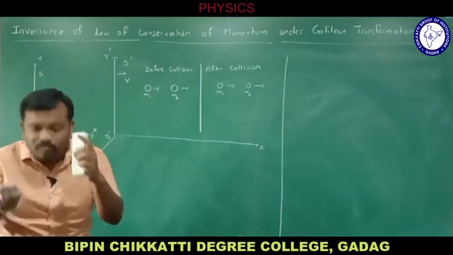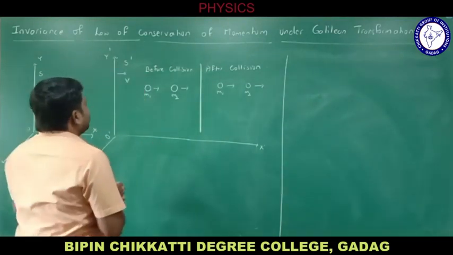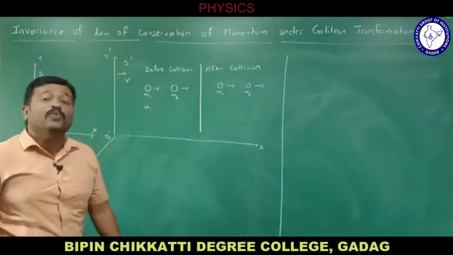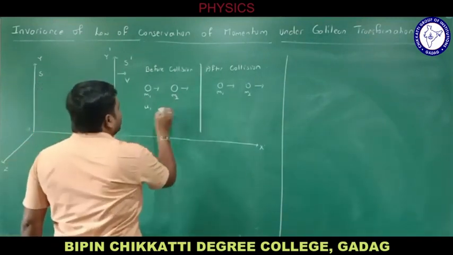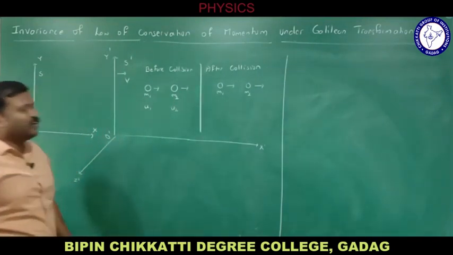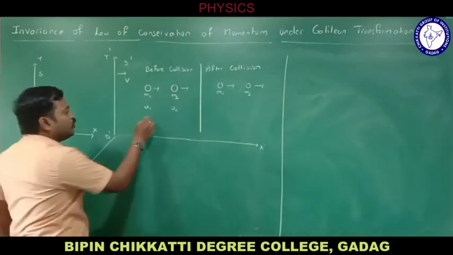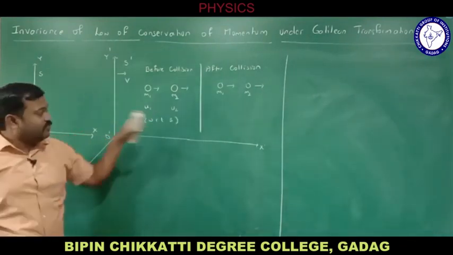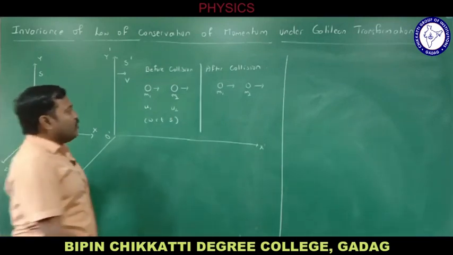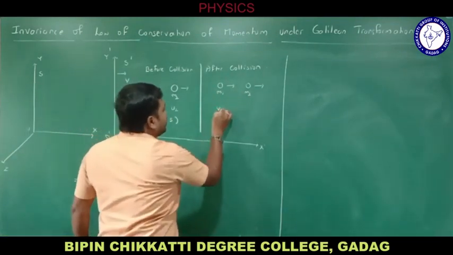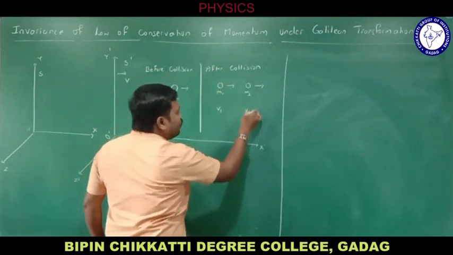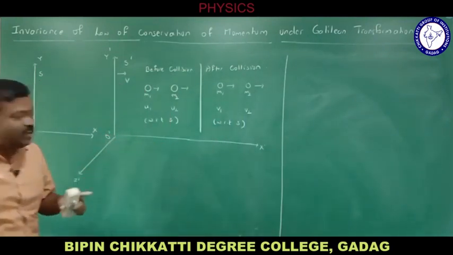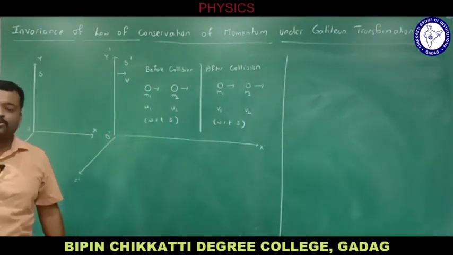Let me take its velocity here. What is the velocity of m1 with respect to frame S? Let me take it as u1. And the velocity of m2, let me take it as u2. Do you remember? I am taking velocity with respect to the frame. Now, what is the velocity after collision? Let me take v1 as the velocity of m1 and v2 as the velocity of m2, again with respect to frame S itself. First of all, I speak with respect to frame S, then I will move on to frame S dash.